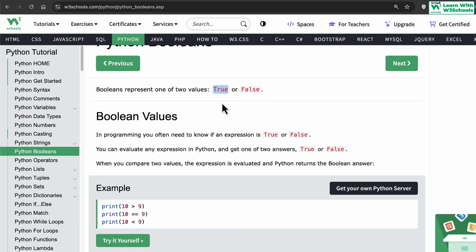In computing, in programming, we call them Boolean values. Whether Java, C++, C Sharp, whatever you go to, you would use these Boolean variables. Boolean only contains two values, either true or false. Usually true is 1 and false is 0. That's why we call them binary operators or binary conditional statements as well, which means that it only checks whether it's 0 or 1, true or false. If it is true, the value is 1. If it is false, it's basically 0. So these are called Boolean data types. Boolean meaning true and false.